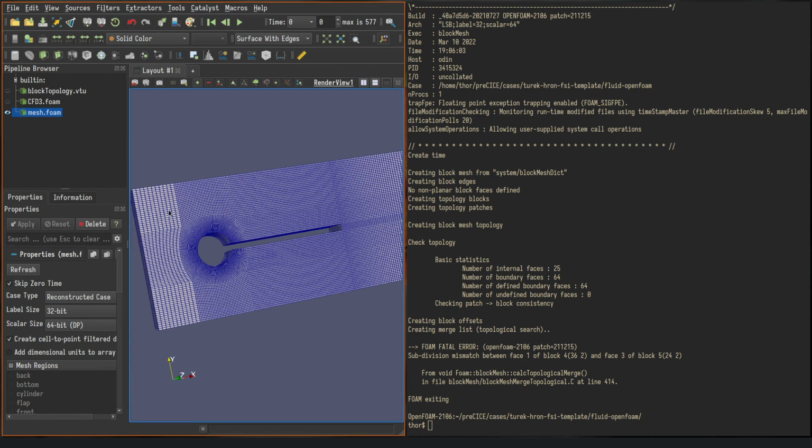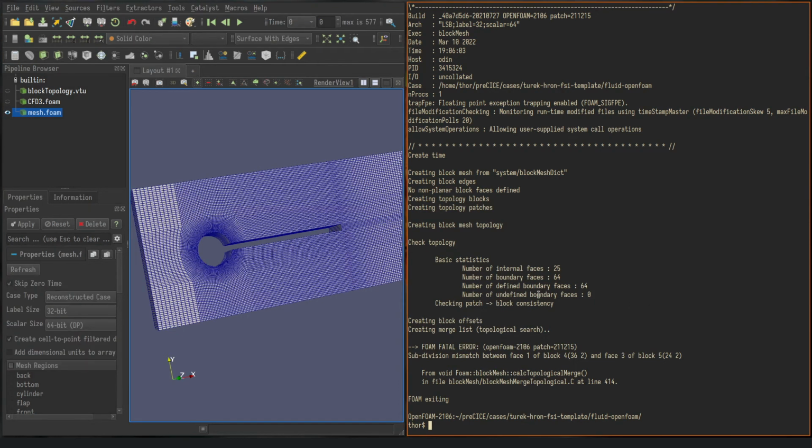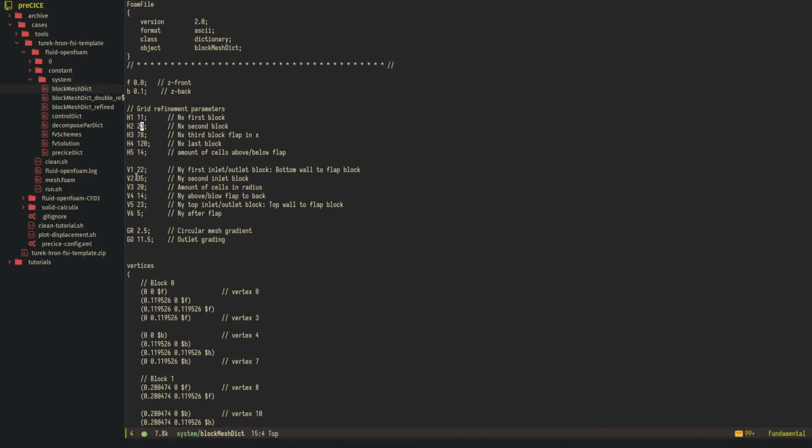So the numbers must match. In some cases, these variables describe different faces from the blocks, so I need to match those together. In this case, that seems reasonably straightforward because I have 35 here. So what happens if I change that to 23 as well?